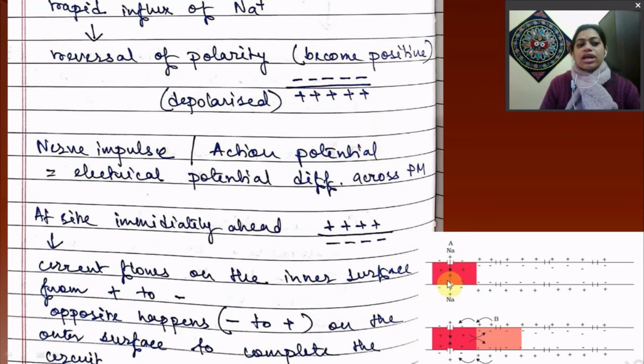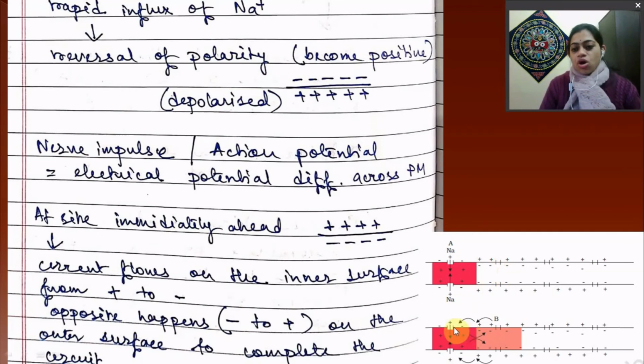So this is called nerve impulse or action potential. That means the electrical potential difference across the plasma membrane is called action potential. Now the site immediately ahead of site A, that means site B, is negatively charged inside as it is in the resting state, and the outside is positively charged.